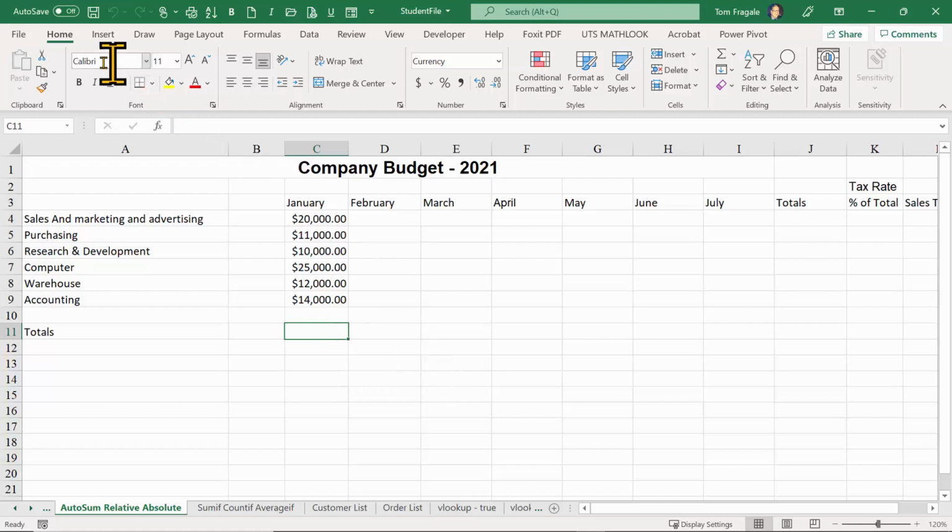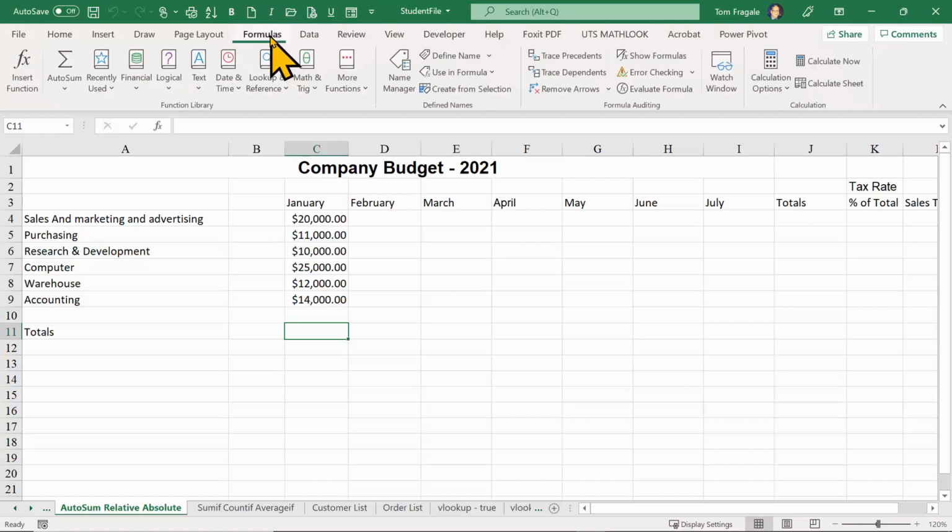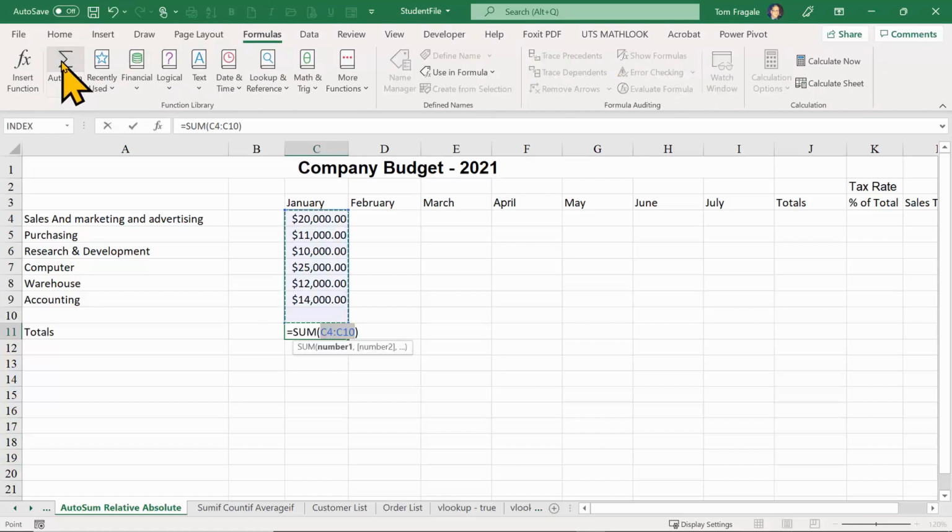There's a couple places you can find the AutoSum. The classic place used to be under the Home menu, and here's the AutoSum icon over here. But also now it can be found under the Formulas menu. So I'll pick the Formulas menu up at the top, and then we have the AutoSum here. And then typically it'll put the right formula in there for you. It says equal SUM C4 through C10, which is correct.